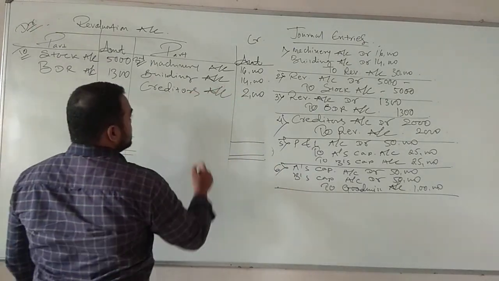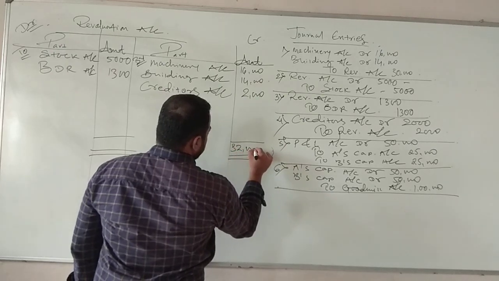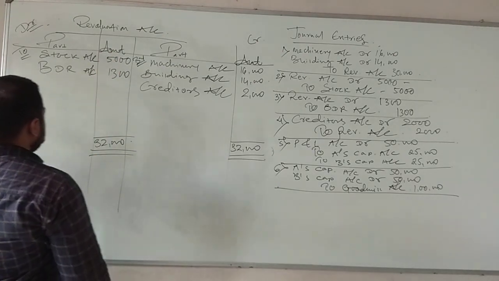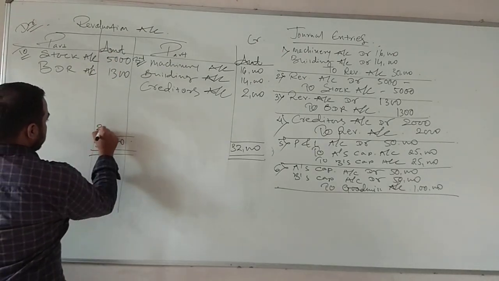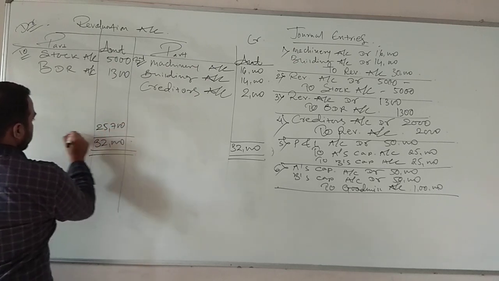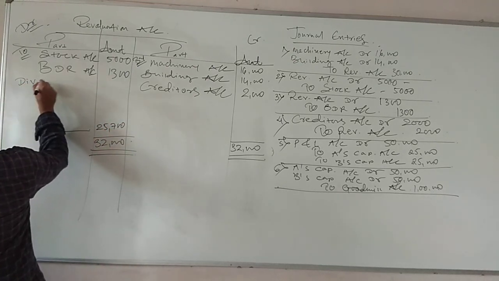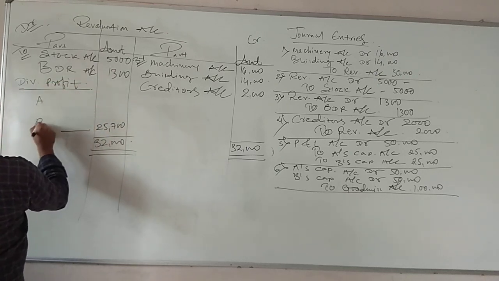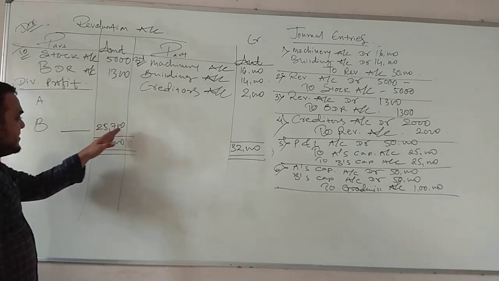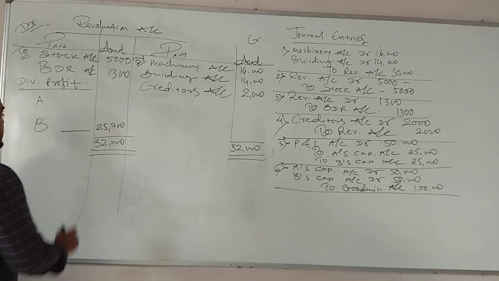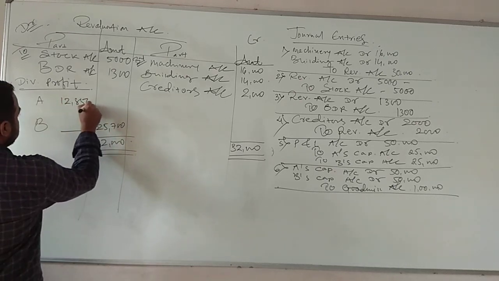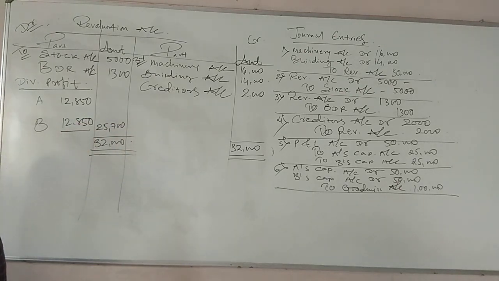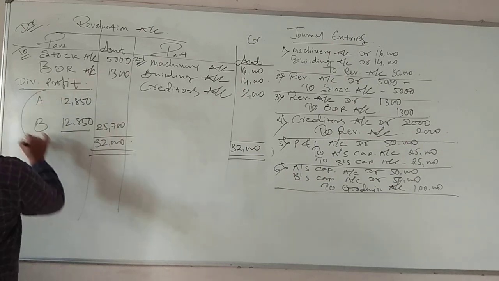I think this side total looks more, 32,000. If you go here, it's 6,300. So I think 25,700. And this is the divisible profit. And this divisible profit will be distributed between A and B. Equal ratio will be there. Now 25,700 if you distribute, it will be 12,850 and 12,850. Yeah, perfect. So this is what we have as the profit.